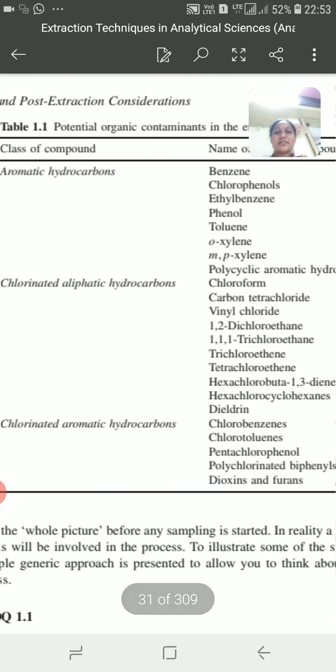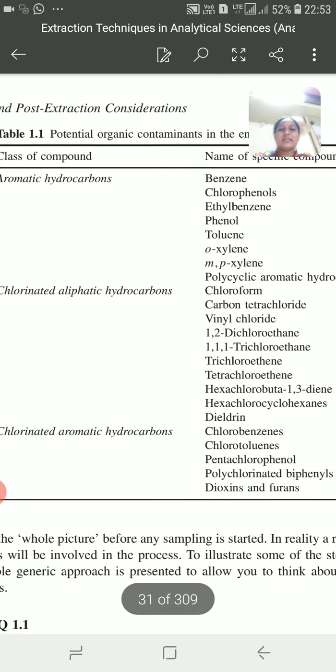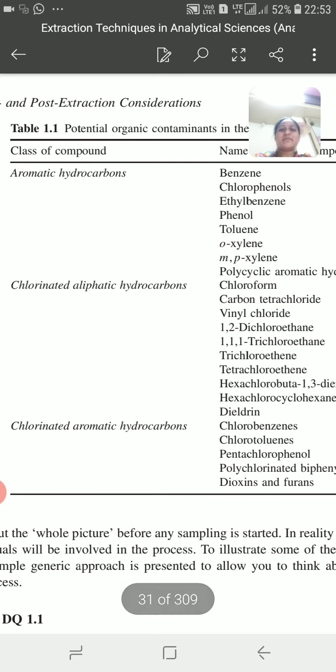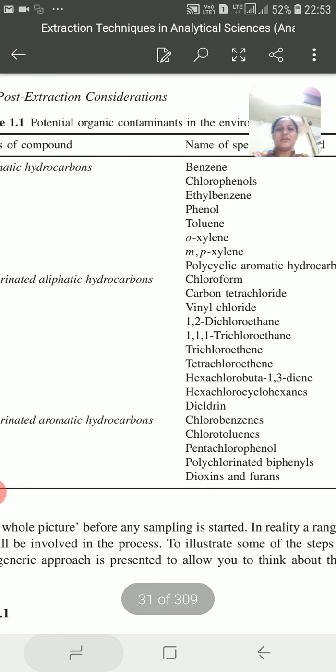So this is the list where the compounds are present. For example, the aromatic hydrocarbon compounds and their examples. First one is the aromatic hydrocarbon compound. Second is the chlorinated aliphatic hydrocarbon. Then chlorinated aromatic hydrocarbon. Okay, so their examples, you will read it.